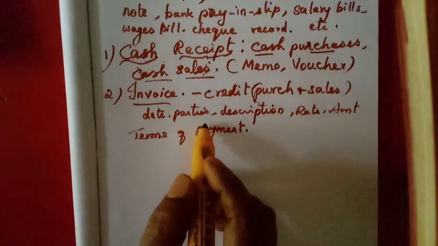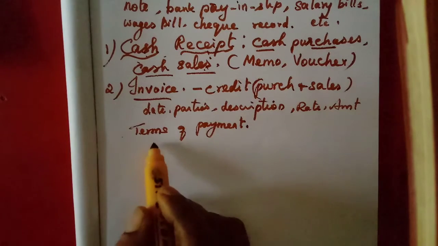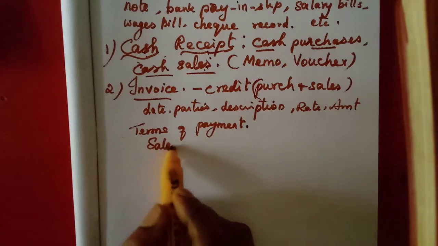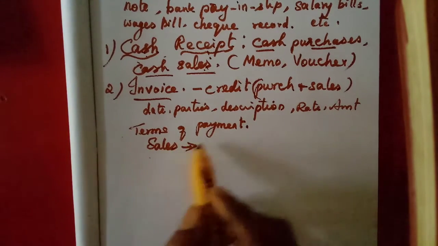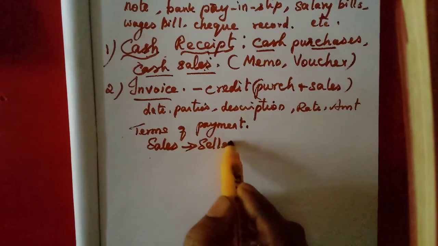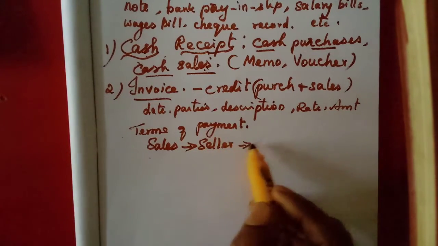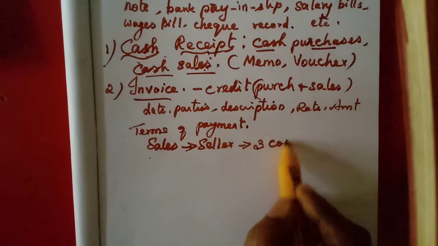Okay, all these details will be there in the invoice. If we do the credit sales, who will prepare this invoice? The seller. The seller will prepare the invoice in 3 copies.